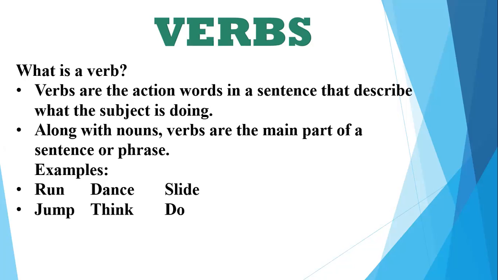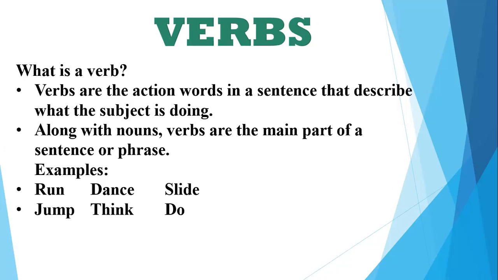Along with nouns, verbs are the main part of a sentence or phrase, because we need to know what the noun is doing, what the noun has done, or what the noun will be doing. Only telling you the noun or the preposition or the conjunction won't complete the sentence unless I tell you what the subject is doing, or what has been done with the noun.